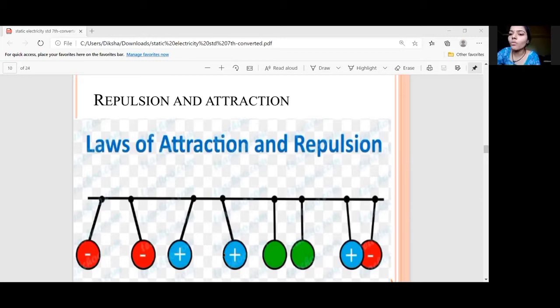When there is no charge, what does it mean? They are neutral, and a neutral substance does not attract or repel. It remains stable.